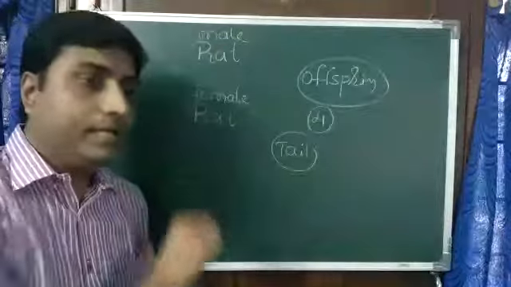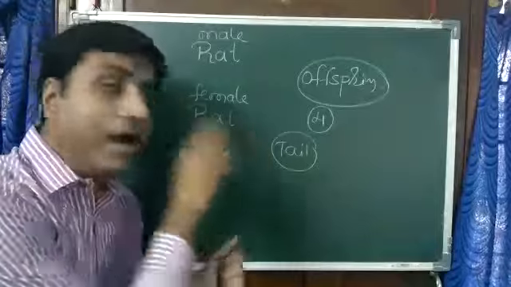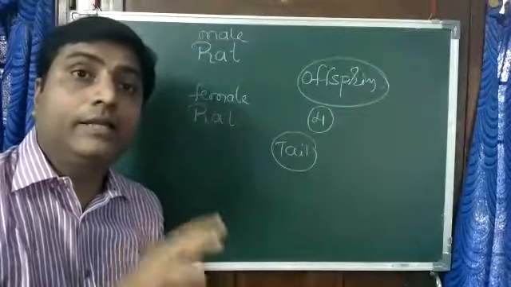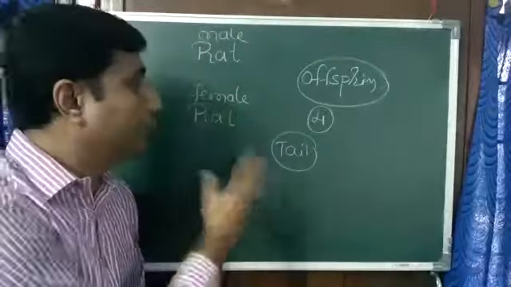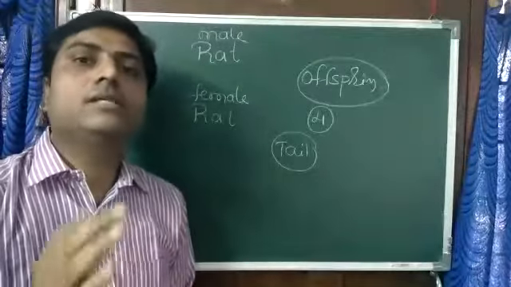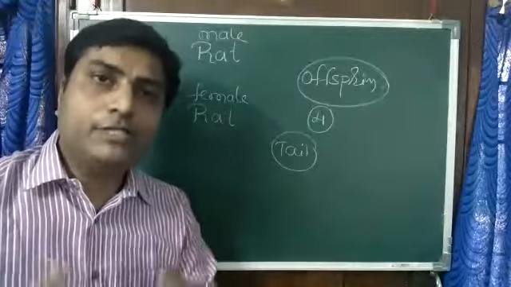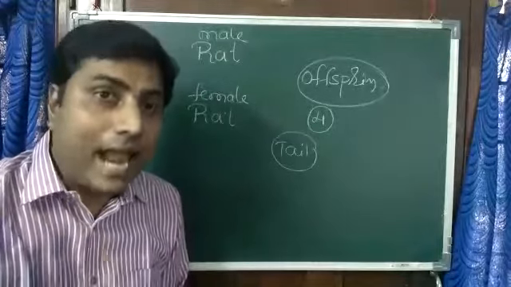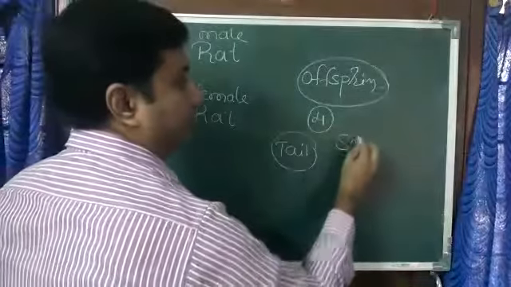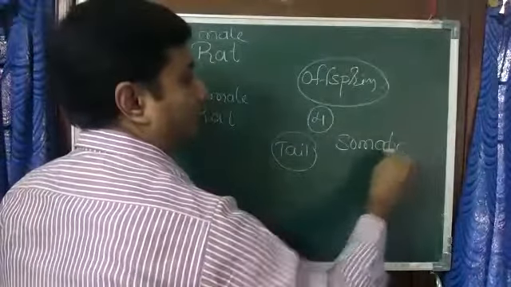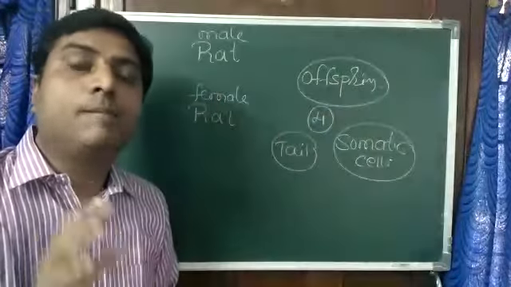Now what is the question? Why did the young ones not come without tails, because the parents were without tails? The answer is very simple. Whatever change took place, we cut the tail, it happened in its somatic cells.